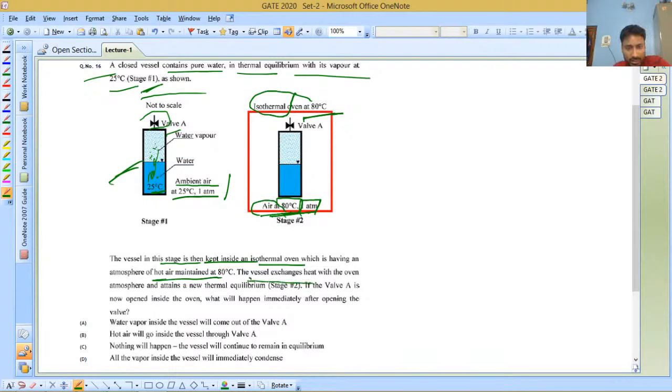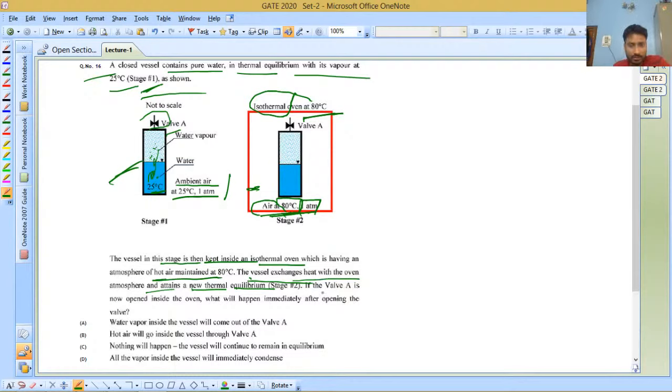The vessel exchanges heat with the oven atmosphere and attains a thermal equilibrium. They are saying that this vessel is exchanging heat with this oven, which means it is not an adiabatic container. The vessel is not adiabatic, and it will exchange heat with the surroundings.